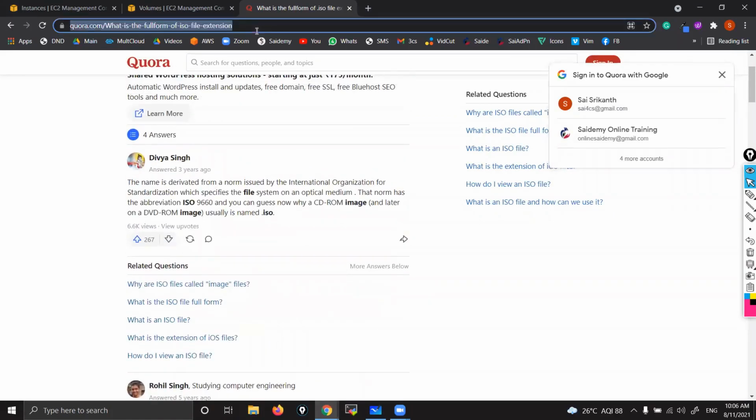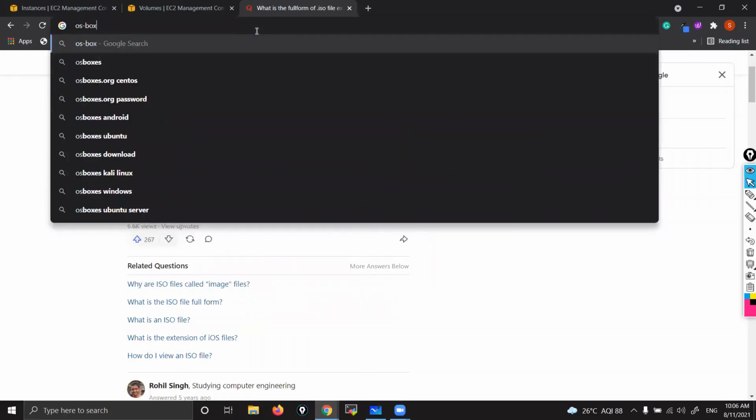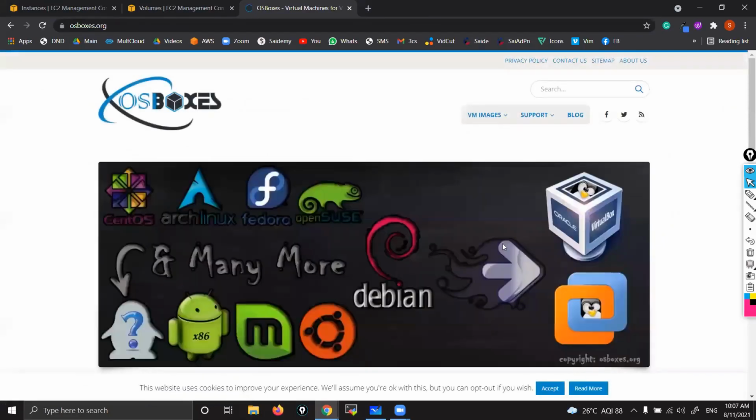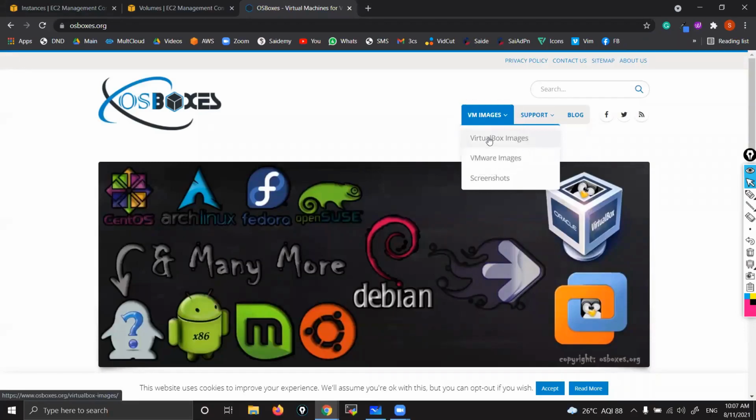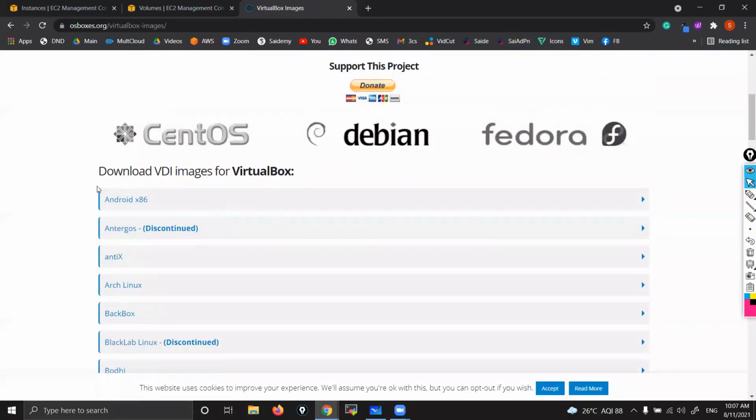Okay, these ISO images you can download from os-boxes.org. Earlier we used to do that, not now. Here, whatever ISO image you want, you can download. Either Oracle VirtualBox images you want, or VMware images you want, whatever. Oracle VirtualBox, now see, these are ISO images.